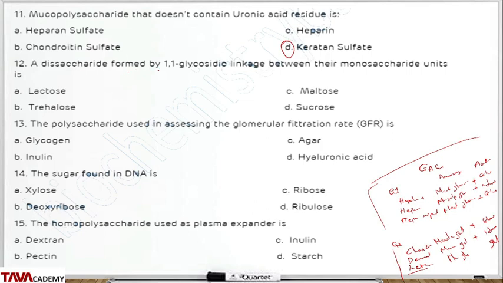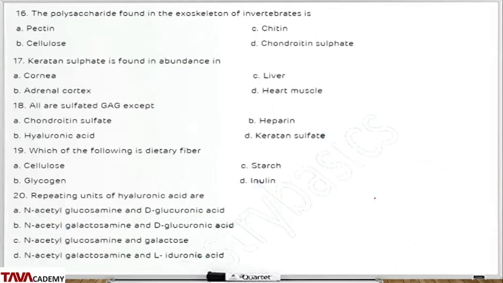A disaccharide formed by 1,1 glycosidic linkage between the monosaccharide units is trehalose. The polysaccharide used in assessing the glomerular filtration rate, GFR, is inulin. The sugar found in DNA is deoxyribose. The homopolysaccharide used as plasma expander is dextran. The polysaccharide found in the exoskeleton of invertebrates is chitin.